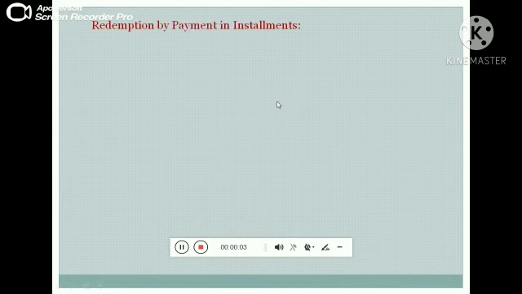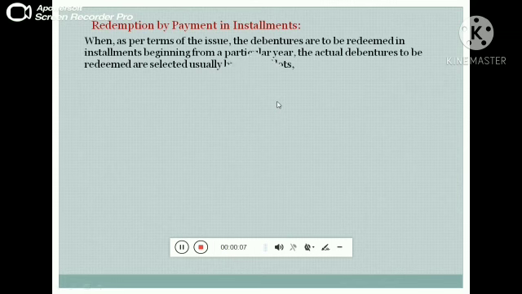Next one is redemption by payment in installments. When, as per the terms of the issue, the debentures are to be redeemed in installments beginning from a particular year, the actual debentures to be redeemed are selected usually by draw of lots.